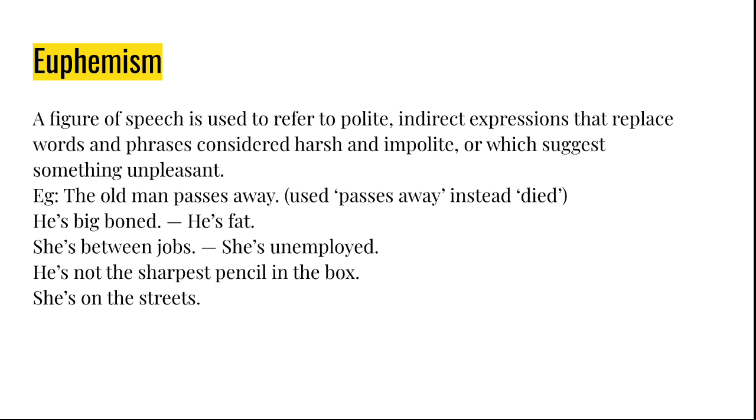Next, there it is. He is a big bone, which means that instead of saying he's very fat, or instead of saying she is fat or he is fat, we say that he's chubby. That is also a euphemism. Next we say that she is between jobs, which means between one job and another, which means that she's actually without any job, she's unemployed. Instead of saying she's unemployed, without a job, we say in a very polite manner, between jobs.